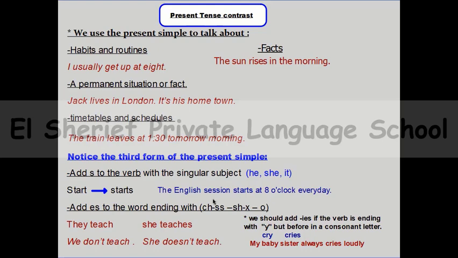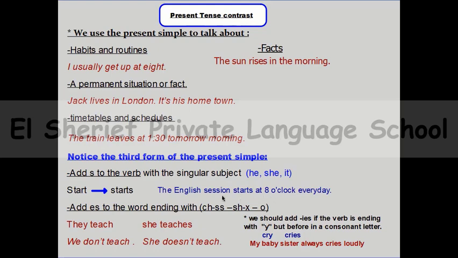So if you are talking about a singular subject, you need to remember that you will add s to the verb, like start and starts. So you can't say the English session start at 8 o'clock, but you need to say that the English session starts, because the English session here is a singular subject. The English session starts at 8 o'clock every day.